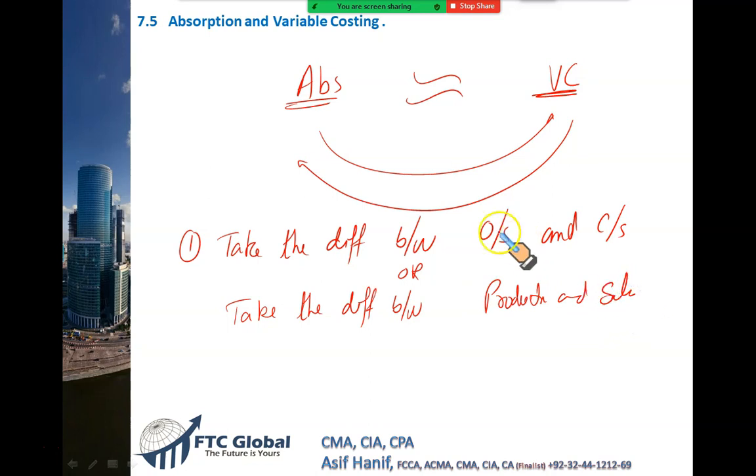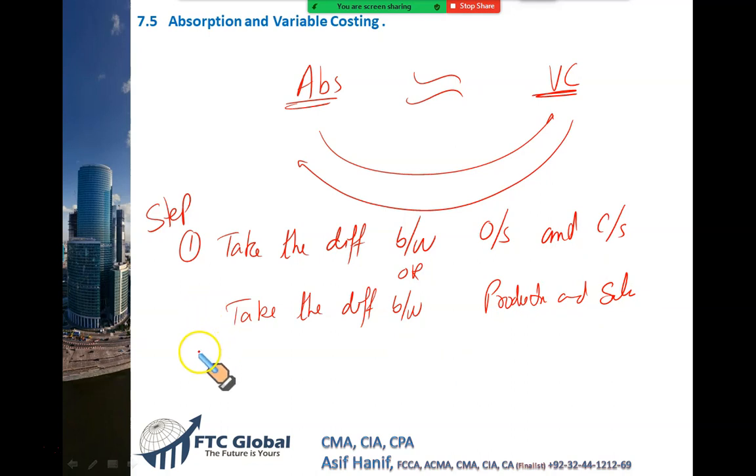This is the first step when you want to reconcile both profits, or when you want to find out, if the absorption costing profit is 10, what the variable costing profit will be, or if variable costing profit is 5, what the absorption profit will be, and how they are correlated. So that's what we're going to do. In step 1, you find the difference between opening stock and closing stock. If it's not available, take the difference between production and sales. They will be the same. The number that you get either way will be the same.